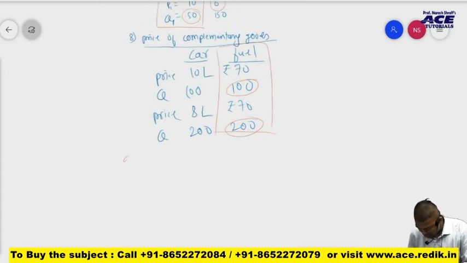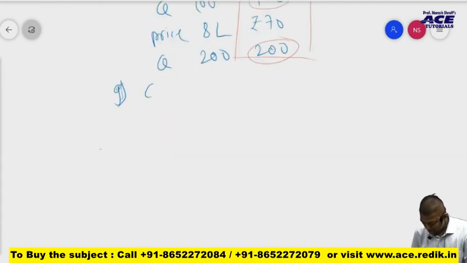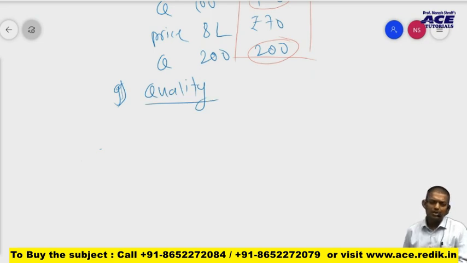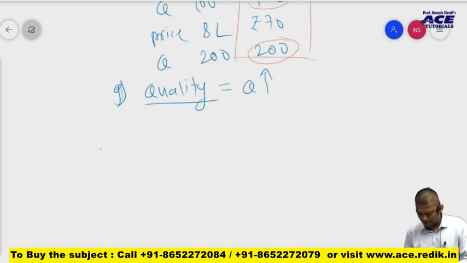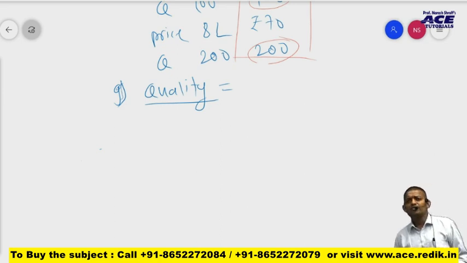One more thing which affects the demand is quality. It is a simple calculation. If the quality of a commodity is superior or improved, if the quality is good, definitely people are going to buy more.